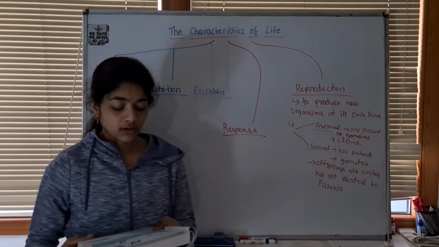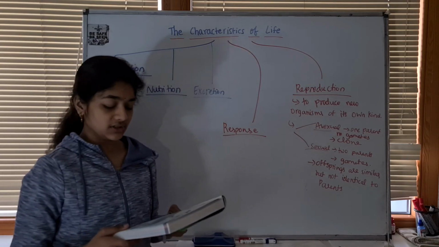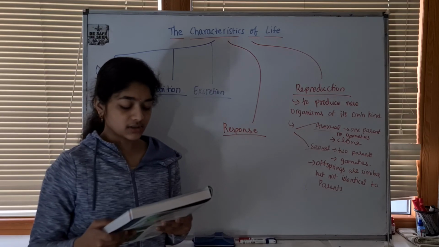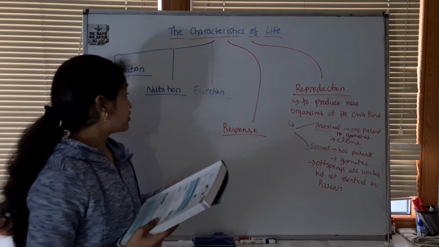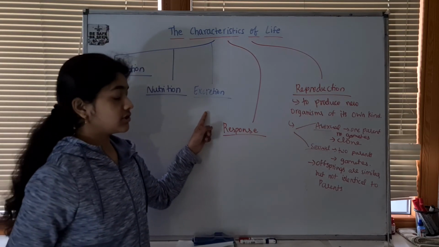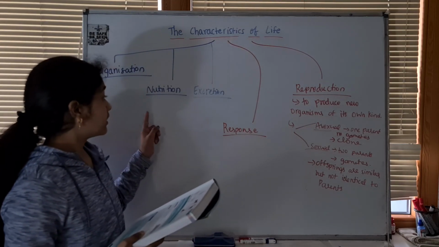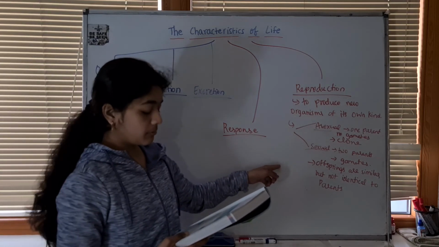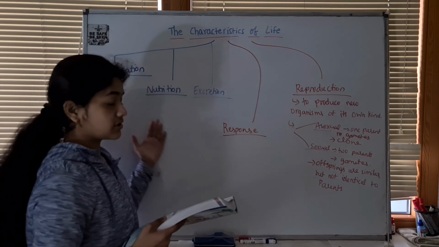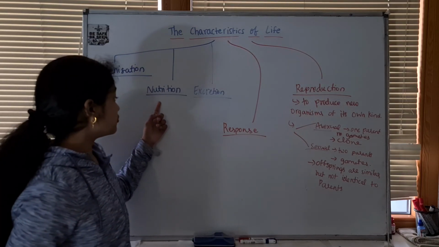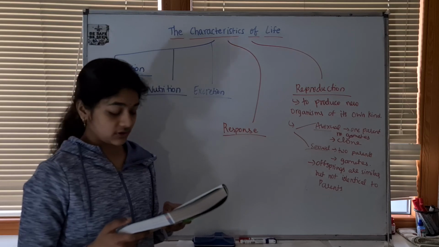Let's read the conclusion. Finding a definition of life is not easy. It involves the interaction of metabolism and continuity, both of which involve the characteristics we say all living things possess. Metabolism requires the interaction of organization, nutrition, excretion, and response. Continuity requires organization, nutrition, response, and reproduction. To define something as alive, it must possess and carry out all the characteristics of life we have seen here: organization, nutrition, excretion, response, and reproduction. No one characteristic alone is sufficient.